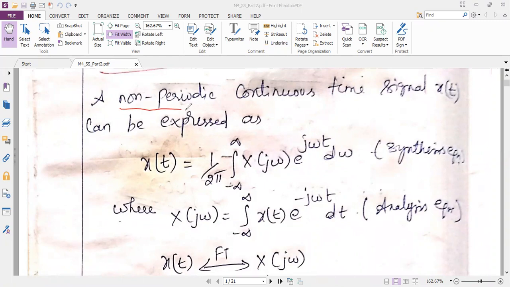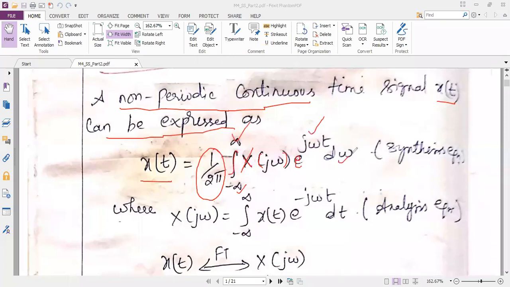So a non-periodic continuous time signal x of t can be expressed as, so I can express x of t as 1 by 2 pi integral minus infinity to plus infinity capital X of j omega into e power j omega t d omega. Write this formula in your notebook. This equation is called a synthesis equation. Synthesis.